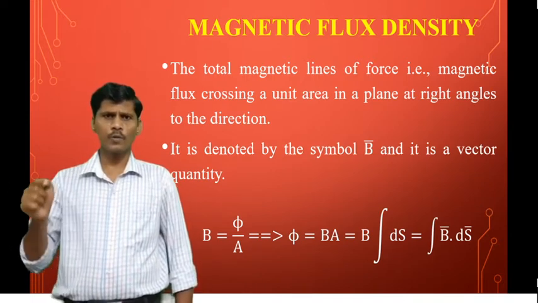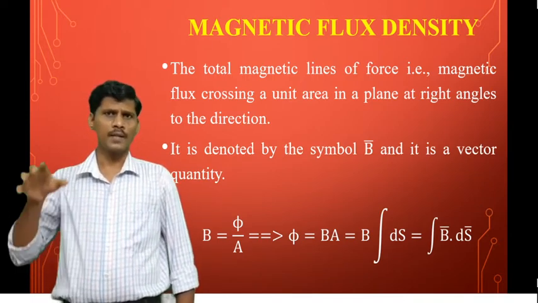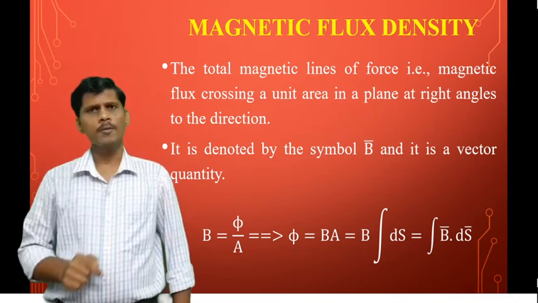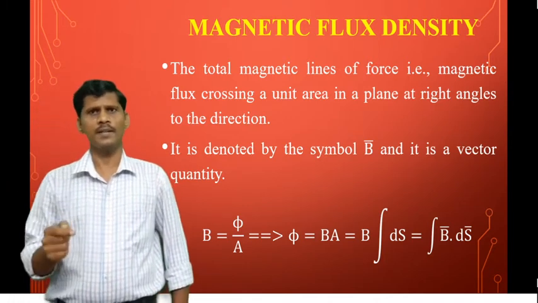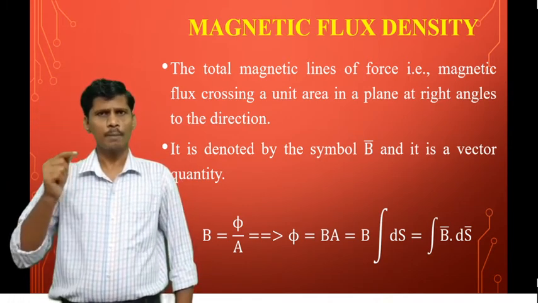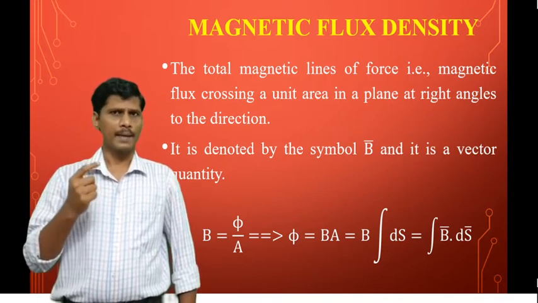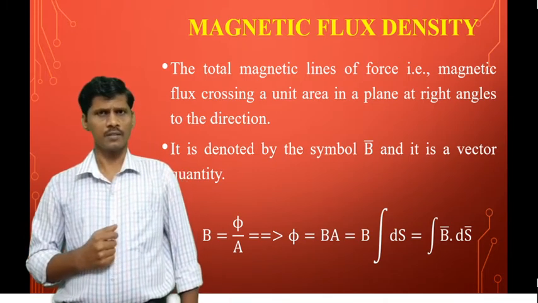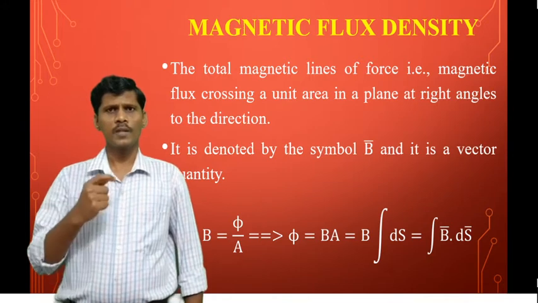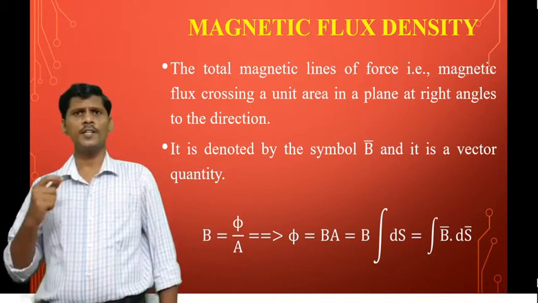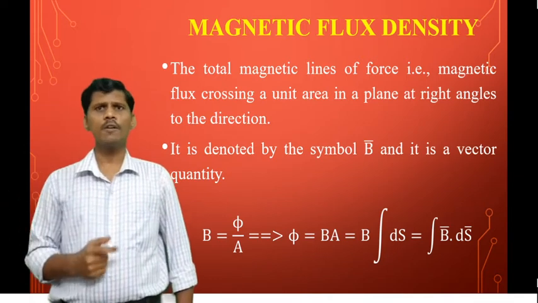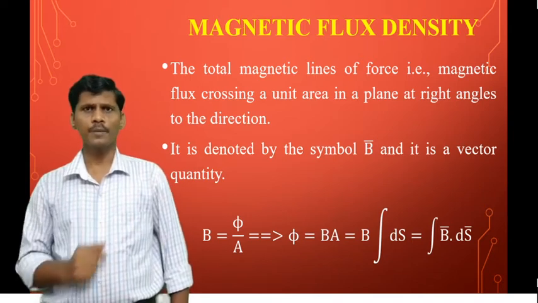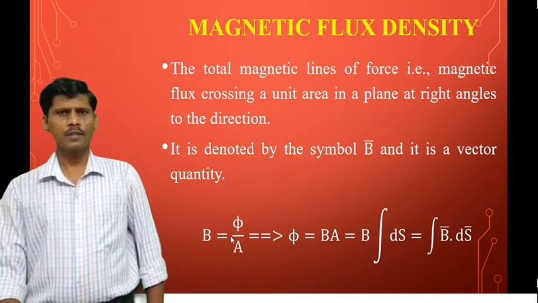So the definition of magnetic flux density is the total number of magnetic lines of force, the magnetic flux, crossing unit surface area. Mathematically, the magnetic flux density is B equal to phi by A, where phi is the magnetic flux and A is the surface area. Flux is measured in Webers and area is measured in square meters. The dimension of magnetic flux density is Weber per square meter.